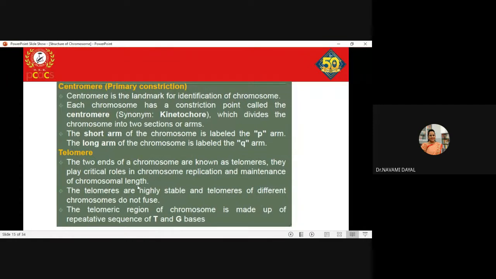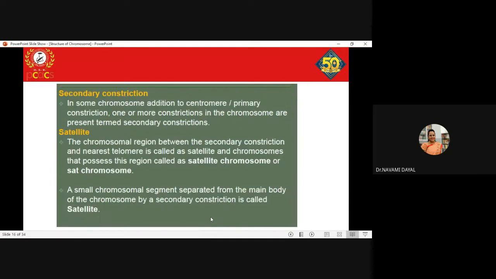They take care of that, and they are highly stable in nature. Telomeres of different chromosomes do not fuse, so they do not cause any fusion of the chromosomes within the cell, and the telomeric region of a chromosome is made up of repetitive sequences of TTAGGG bases.